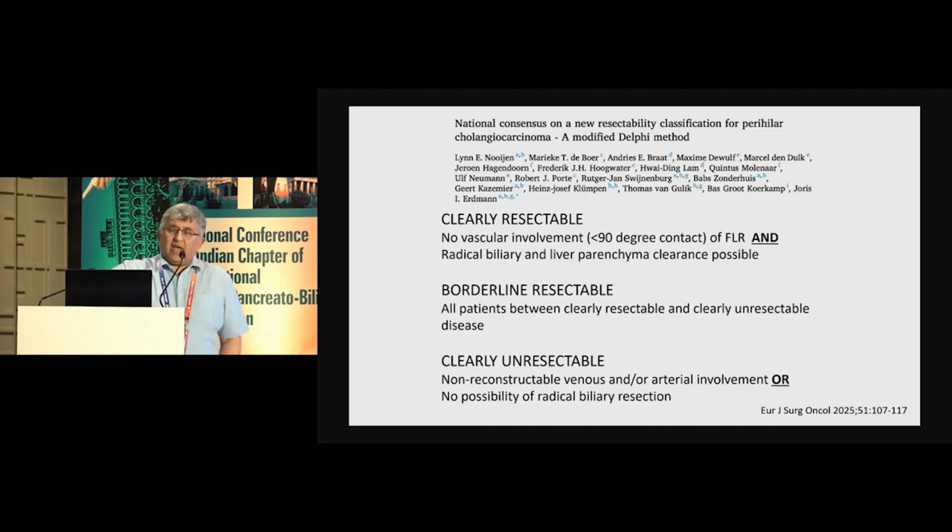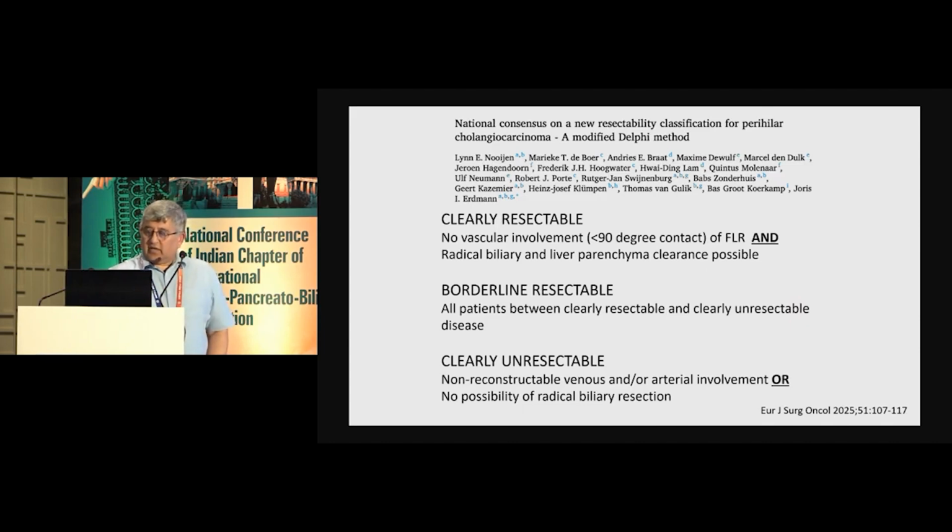And finally, there is a Delphi National Consensus, which is from Holland, where they tried to define borderline resectability, and they found they couldn't. So essentially, they've defined what is resectable, they've defined what is unresectable, and then they've said everything else is borderline resectable. And it essentially, again, comes down to if you need vascular reconstruction, you're borderline resectable.